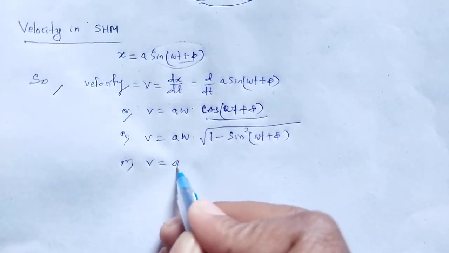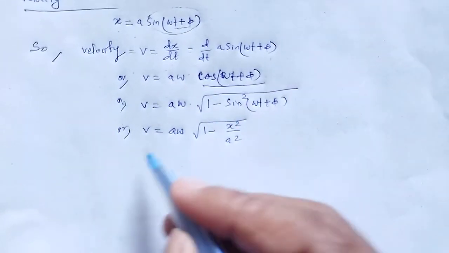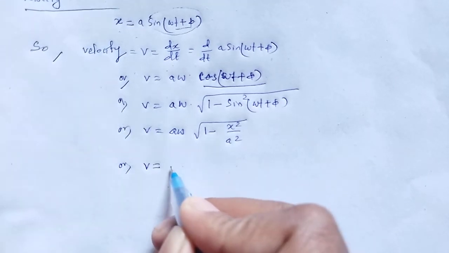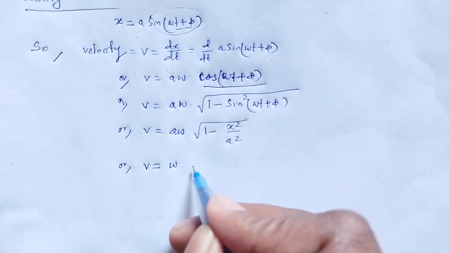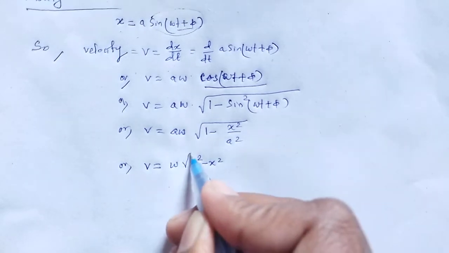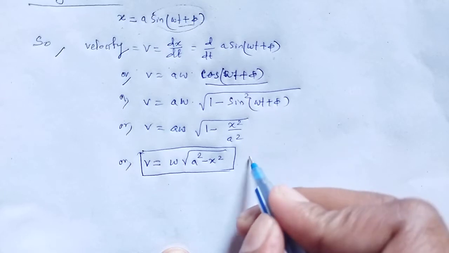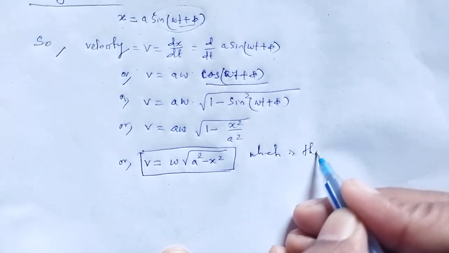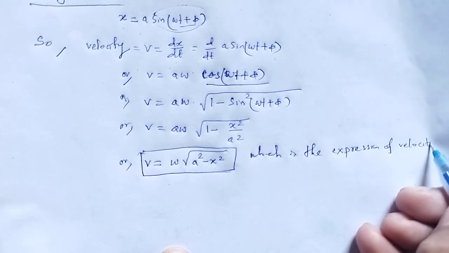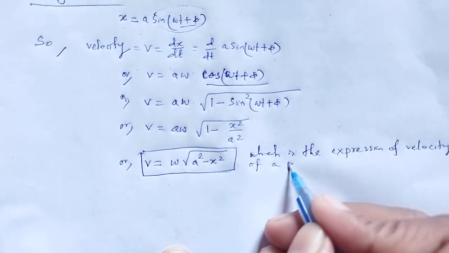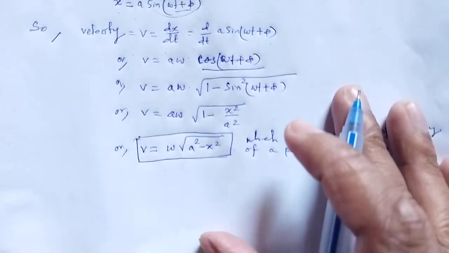Therefore v is equal to a omega square root of 1 minus x square by a square, or v is equal to omega times the square root of a square minus x square, which is the expression of velocity of a particle in simple harmonic motion, SHM.